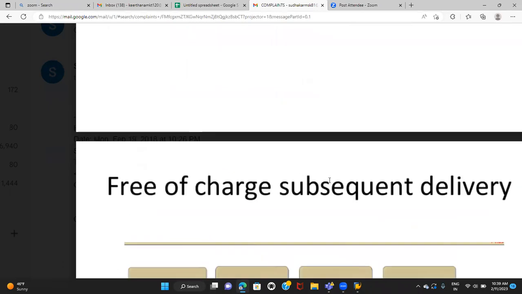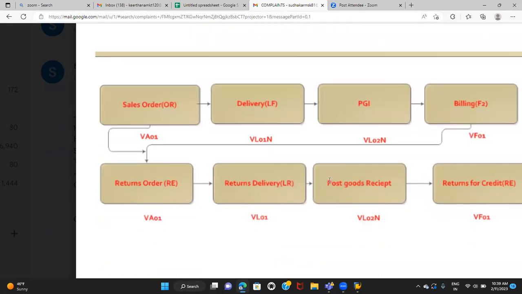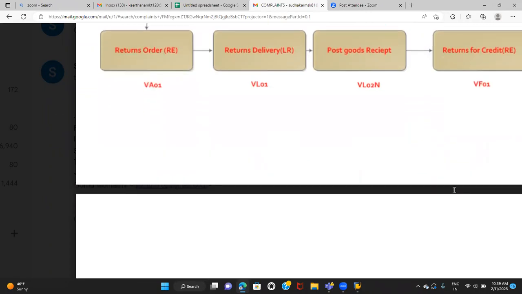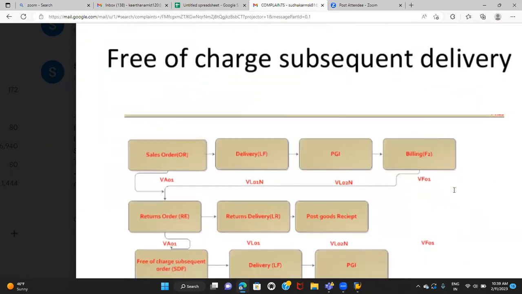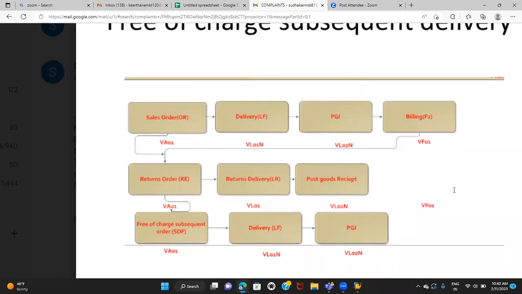In returns, after receiving the product back at the plant, the company issues the credit memo. Credit for returns is nothing but a credit memo. But in this case, the customer doesn't want the money back, and doesn't want the company to issue a credit memo. Instead, he wants a replacement of the material.